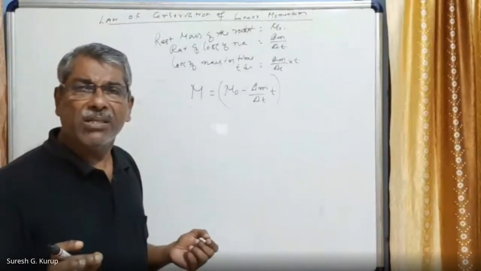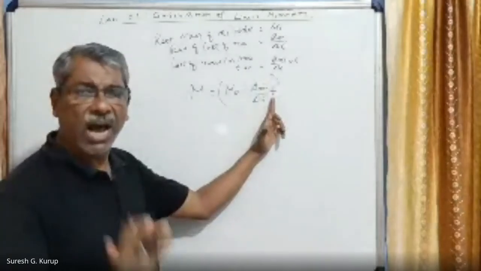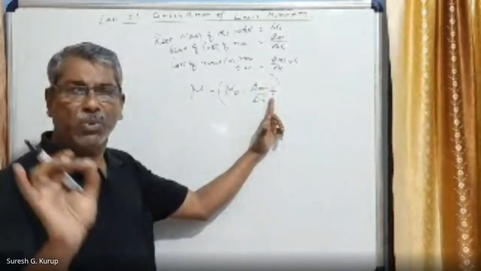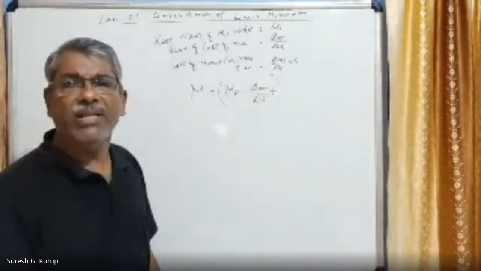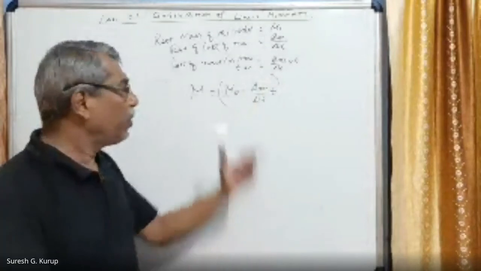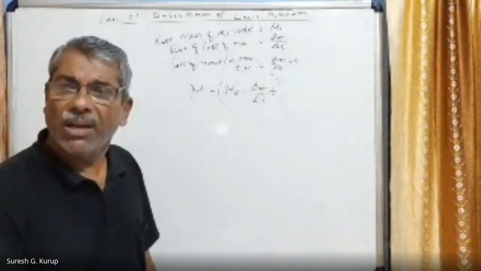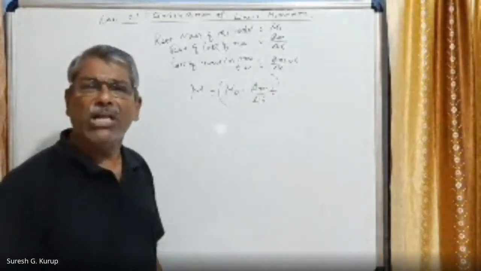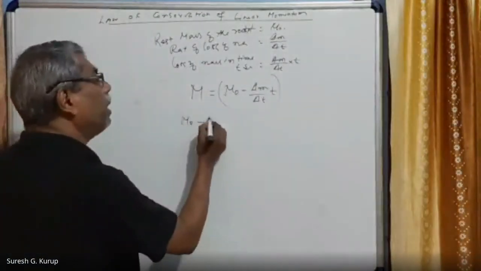Suppose at this stage, when the mass is m0 minus delta m by delta t into t, a small amount of mass delta m is ejected as gas with velocity u, due to which the main mass moves with velocity delta v. Then by conservation of linear momentum, we can write m0 minus delta